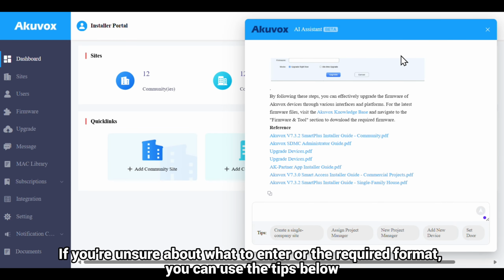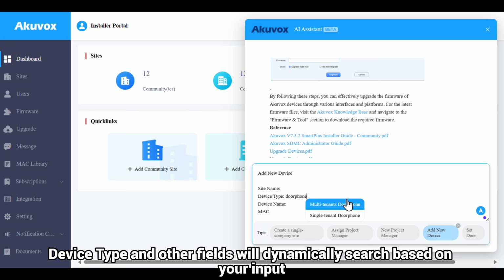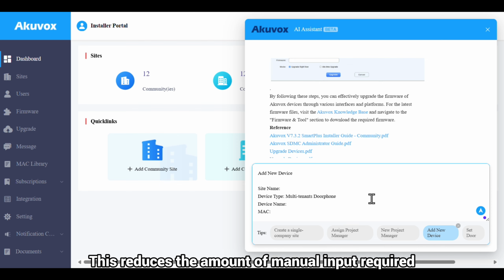If you're unsure about what to enter or the required format, you can use the tips below. For instance, when you click Add New Device, the command template will be automatically populated. Device type and other fields will dynamically search based on your input, allowing you to select from the options. This reduces the amount of manual input required.